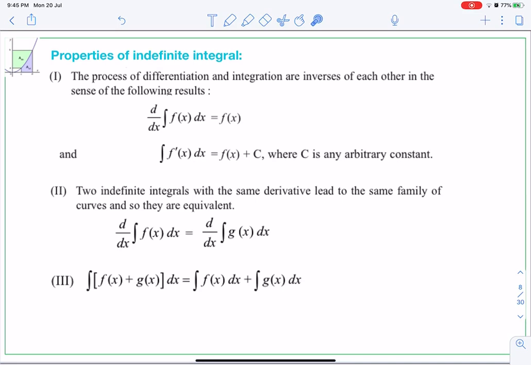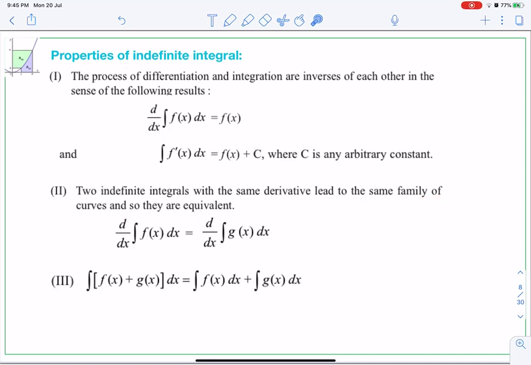Okay, two indefinite integrals with the same derivative lead to the same family of curves, and so they are equivalent. If you have two indefinite integrals and their derivative is the same, then they lead to the same family of curves, of course.